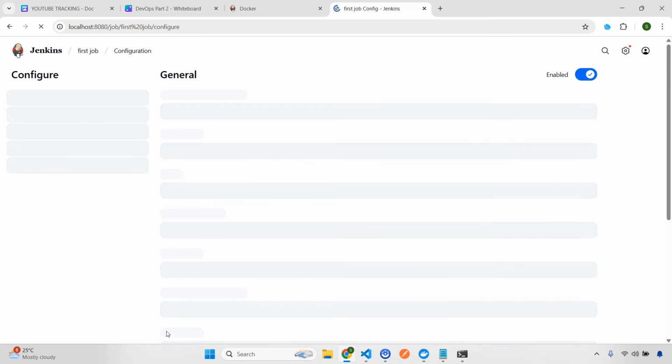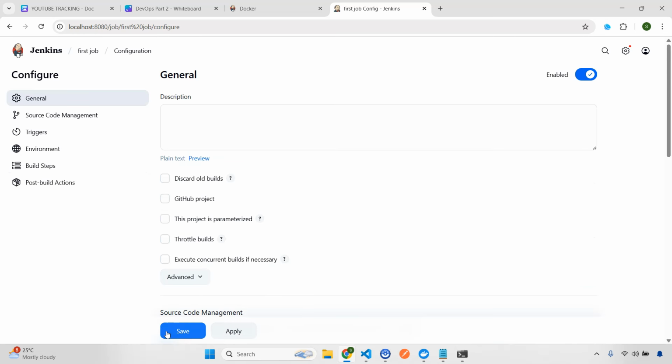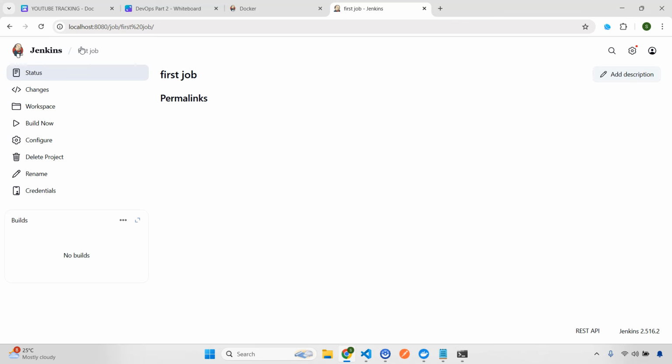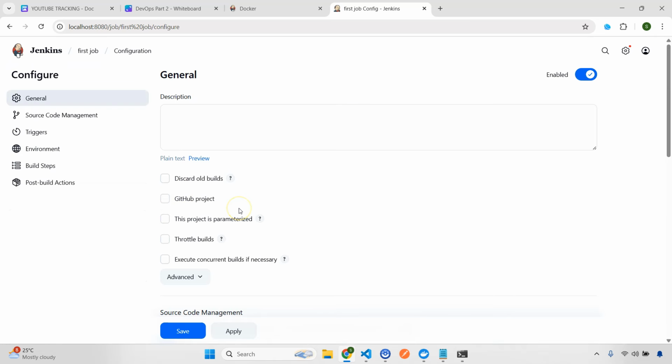This is where you're going to see all the configuration and all the details related to that particular job. If you go to this job, you're going to have the status, changes, workspace. This is from where you can build it. Configure, this is where we are going to configure this particular job. We can delete this project, rename, and credentials for this particular job. For now, just focus on configure and see what is happening here.